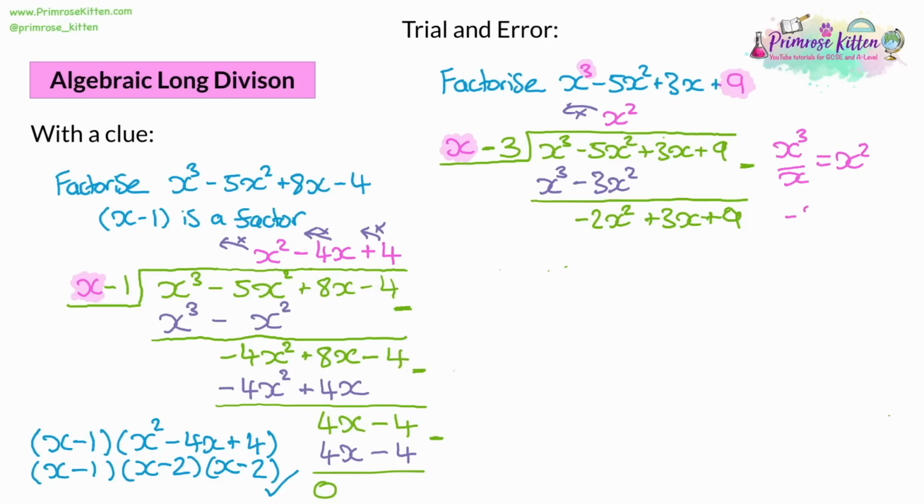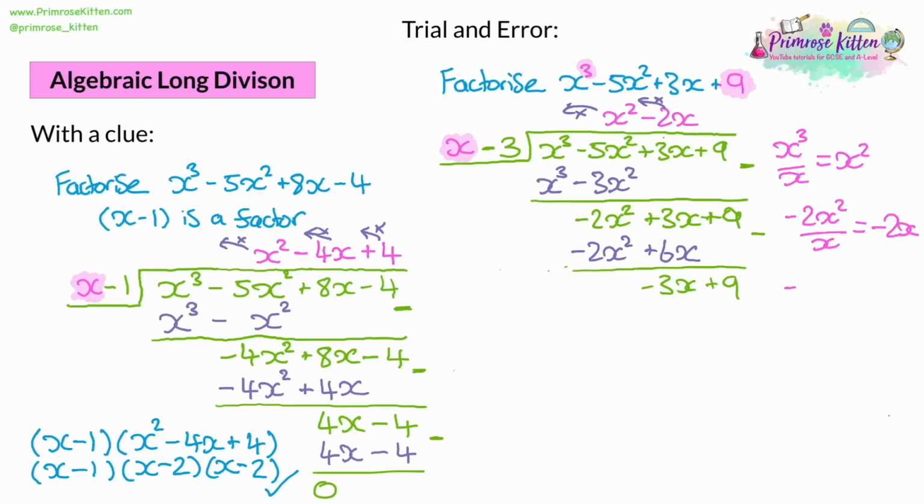Now at the front we have negative 2x squared. We're dividing it by x. That gives us negative 2x. Write that down as an answer, but multiply it by the numbers you're dividing by just to make sure the negative 3 is being taken into account. So negative 2x times x is negative 2x squared. Again, matching up with the previous number. But negative 2x times negative 3 will give us a positive 6x. So we take that away to see what's left over. A positive 3, take away 6 will give us a negative 3x. The 9 will stay as it is.